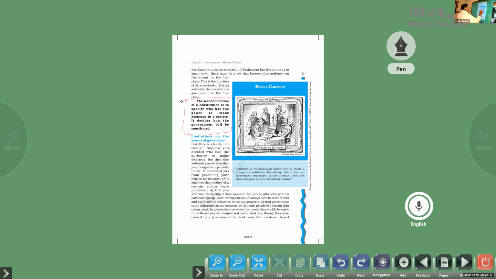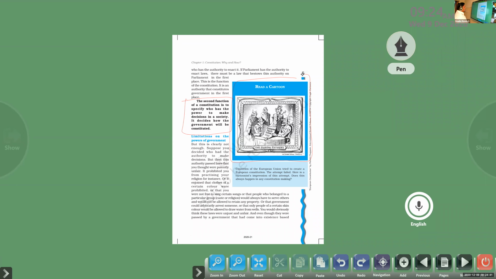Here you can see a cartoon. What is that? Read the cartoon. They created a constitution. The flag is there, but we cannot understand which country's flag that is. No idea about that, right? So let it be. Anyway, it's just a caricature.